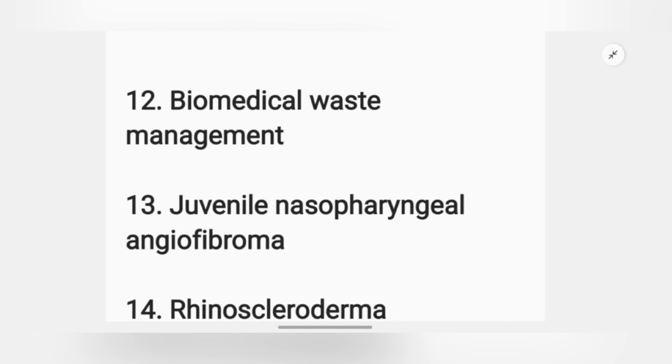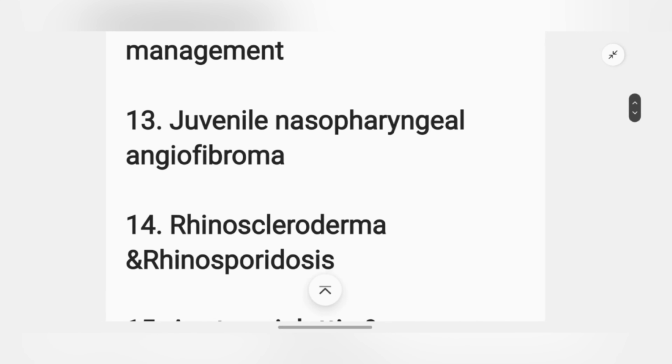And juvenile nasopharyngeal angiofibroma, again I'm saying this is 100% MCQ, must read. All right, now similarly next to it, rhinoscleroma and rhinosporidiosis. These two you have to study in a differential manner. What's the best part is that when you do MCQs during the exam, you will get multiple points, and on those multiple options you can remove one by one to find your answer. So it's better you study these in a differential pattern.